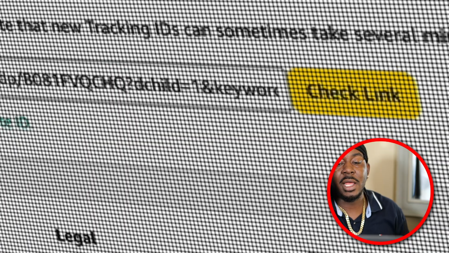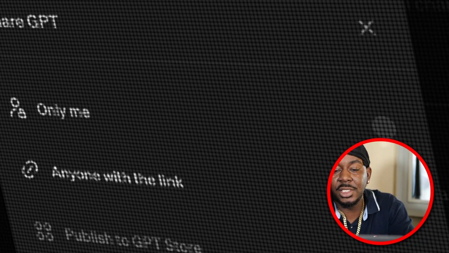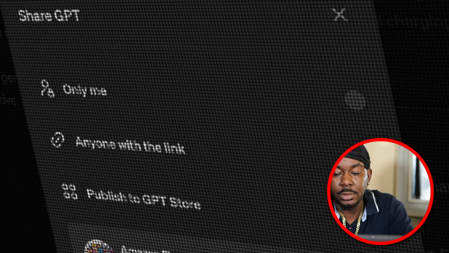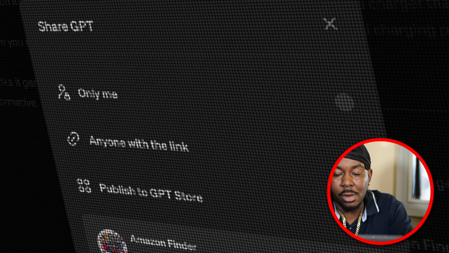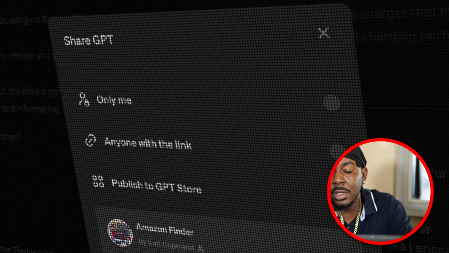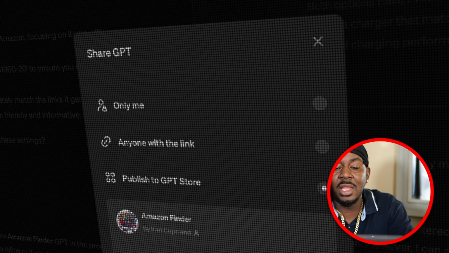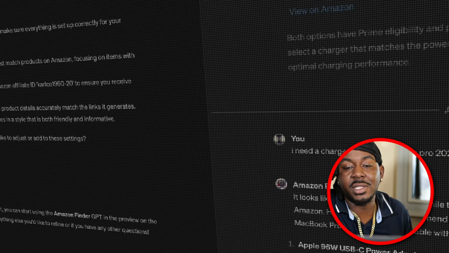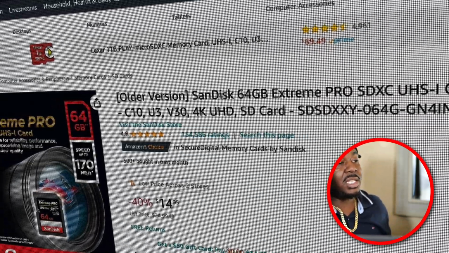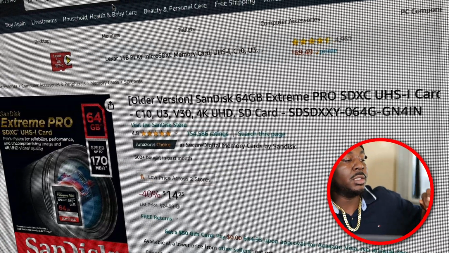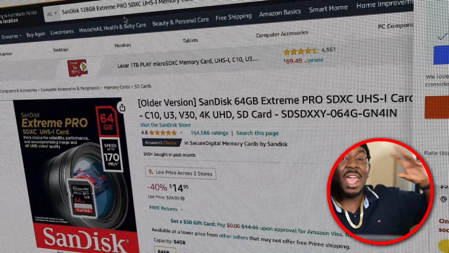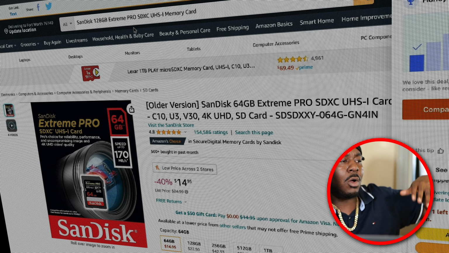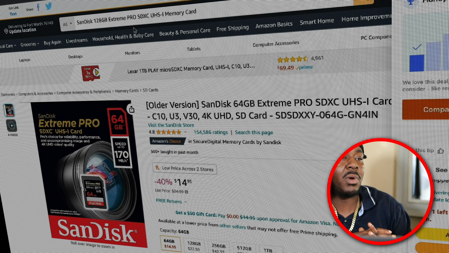So here's the next step. You're gonna create this GPT. You can publish it to the store. Put whatever category you'd like, and then hit share. So once you get it, even if it's not approved on the GPT store, you can still put it in different Reddits, have different people use it, send it to your family members. Everybody you know probably could help you get some revenue on there.